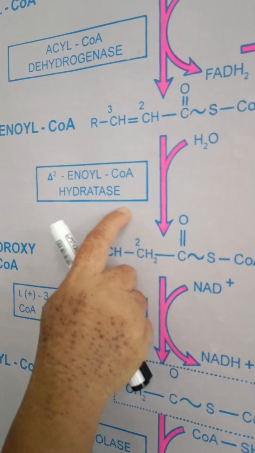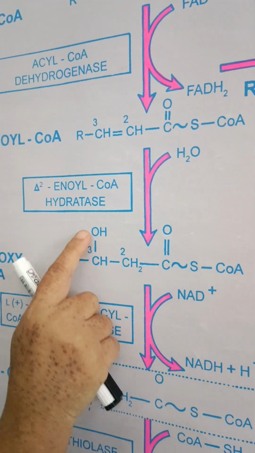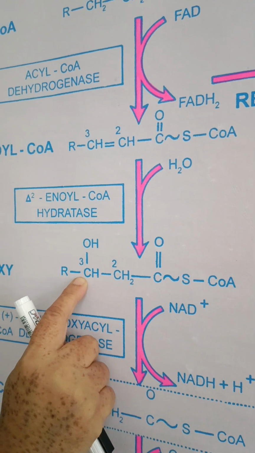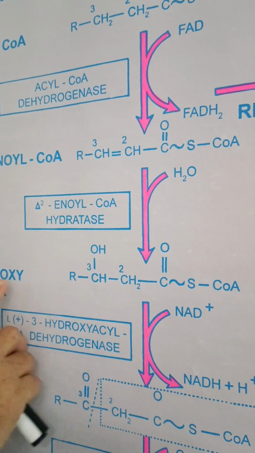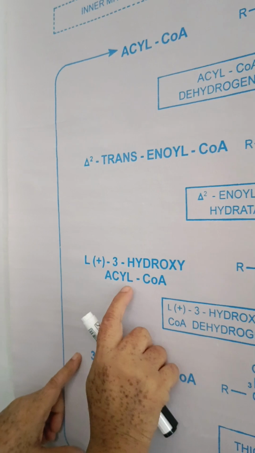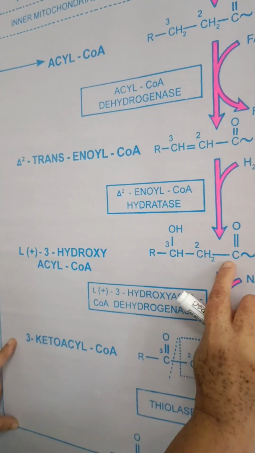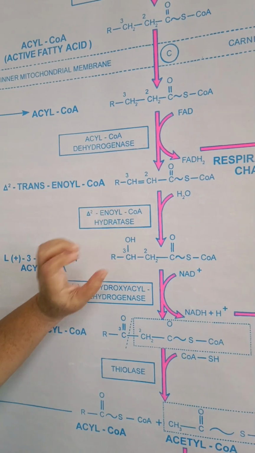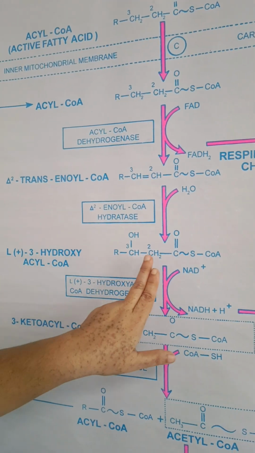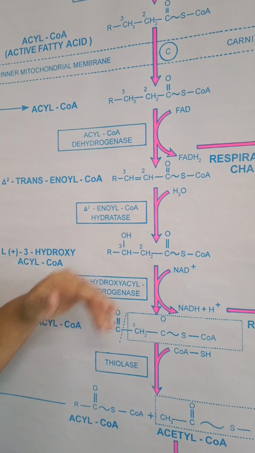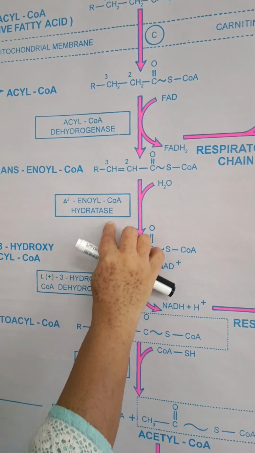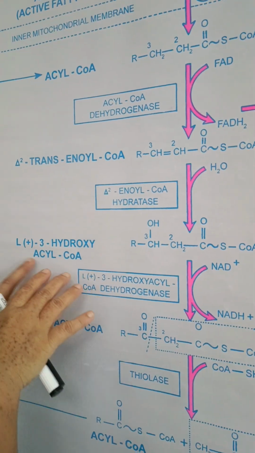After the addition of the water molecule, there is a hydration of this beta carbon, and it forms a 3-hydroxy acyl coenzyme A.